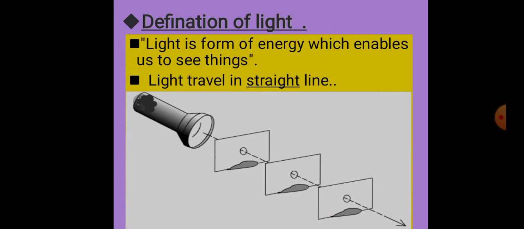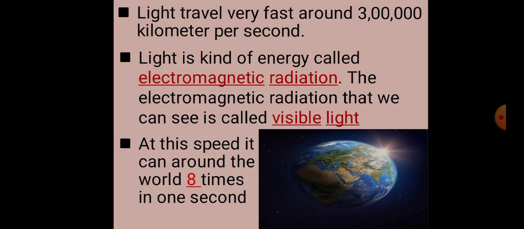Light travels in a straight line. Light travels very fast, around 3 lakh km per second. Light is a kind of energy called electromagnetic radiation. The electromagnetic radiation that we can see is called visible light. At this speed, it can go around the world 8 times in 1 second.